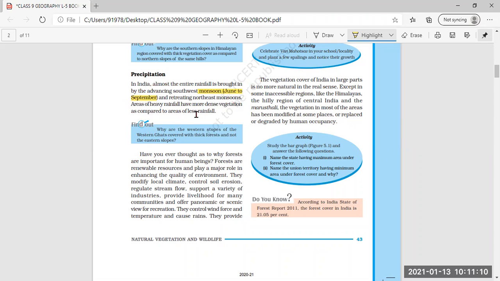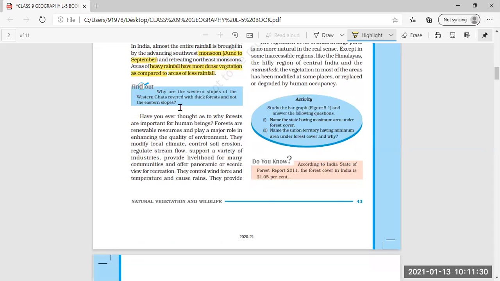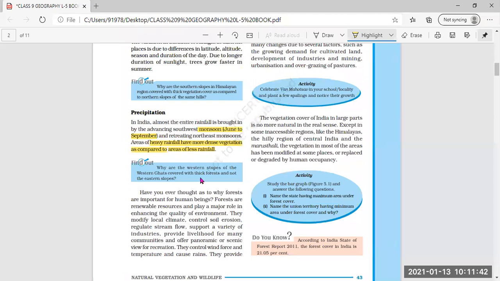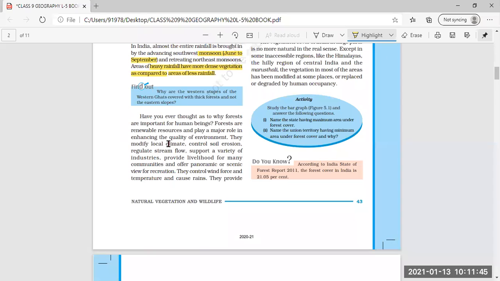So rainfall also affects the vegetation cover. Areas of heavy rainfall have more dense vegetation as compared to the areas of less rainfall. Means wherever the rainfall will be heavy, definitely the plant life will be more over there as compared to the areas which are having less or scanty rainfall. Now again one more question is there. Why are the western slopes of the Western Ghats covered with thick forest and not the eastern slopes? This also is homework for you to find out both the answers. And in the next class we are going to discuss this.